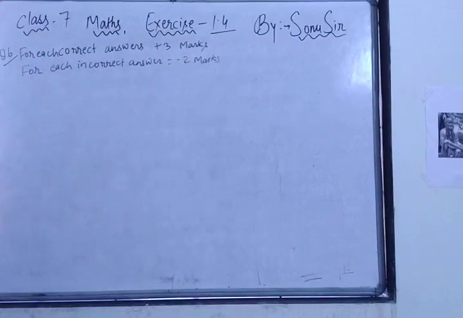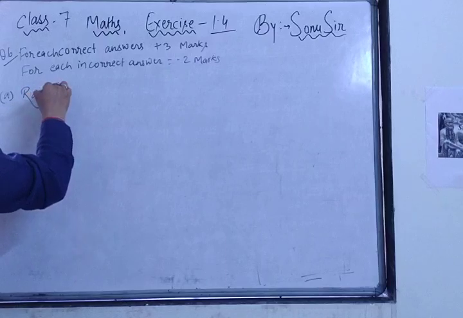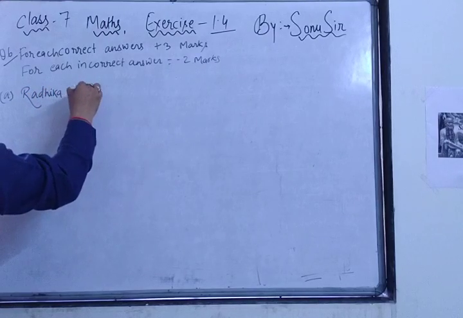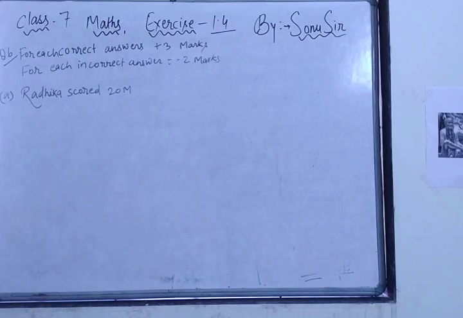If your answer is right, plus 3. If your answer is wrong, minus 2 is given for incorrect, and no marks for not attempting the question. If you are not attempting the question, 0 marks. Now come first. Radhika scored 20 marks. Radhika, first question. Radhika had scored 20 marks.